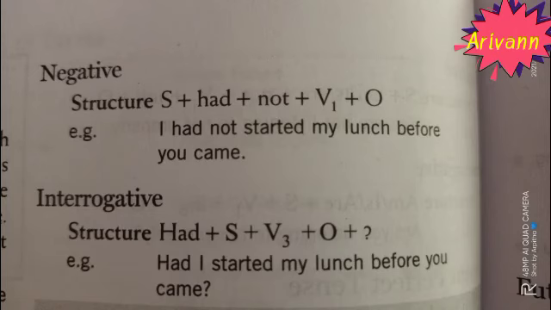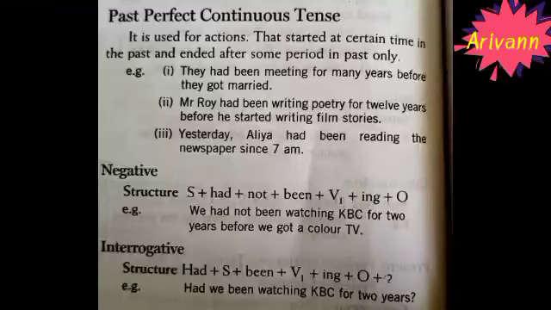So what is past perfect tense? Past perfect tense is used to express an action that had been completed before another action started. Okay. See the next one is past perfect continuous tense. So it is used for actions that started at a certain time in the past and ended after some period in past only.